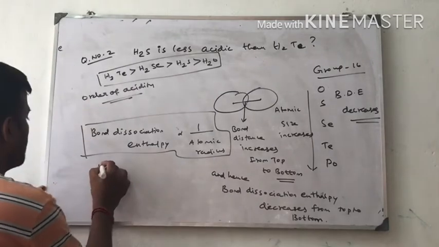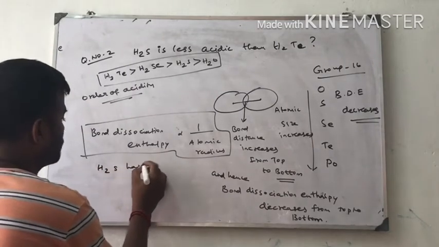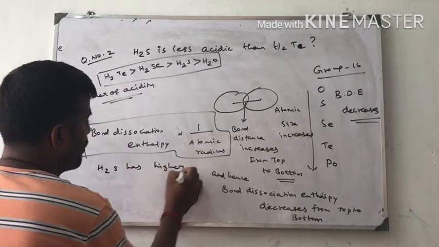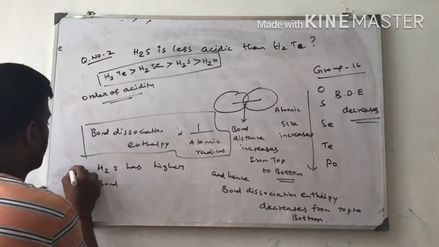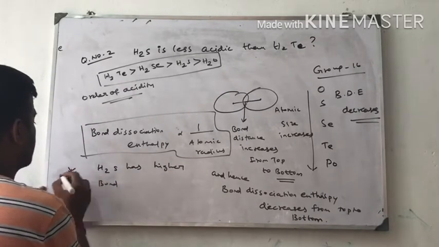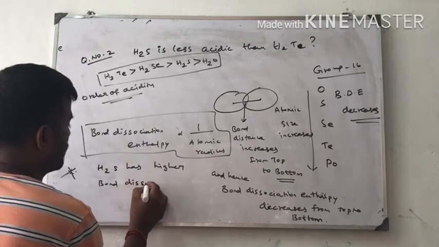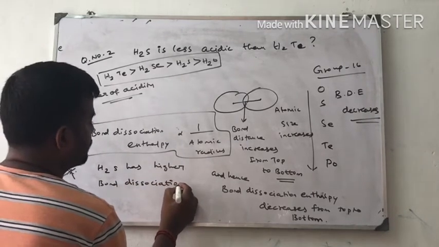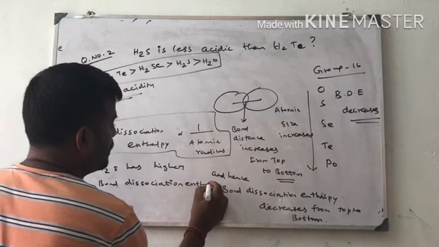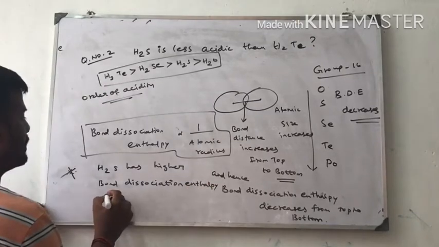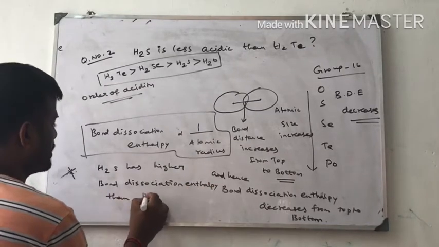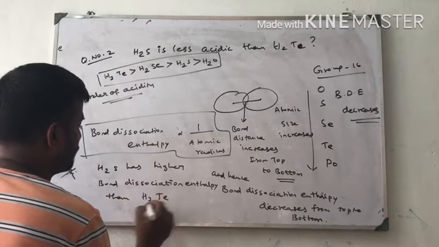H2S has higher bond dissociation enthalpy. This is the reason. Bond dissociation enthalpy: H2S has higher bond dissociation enthalpy than H2Te.